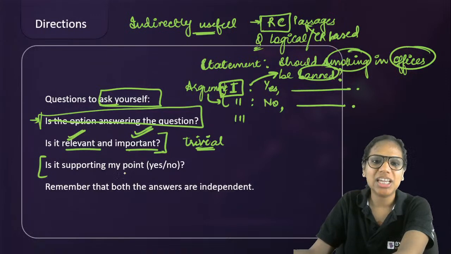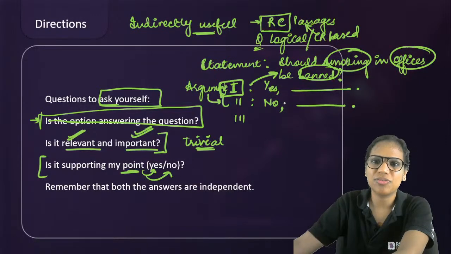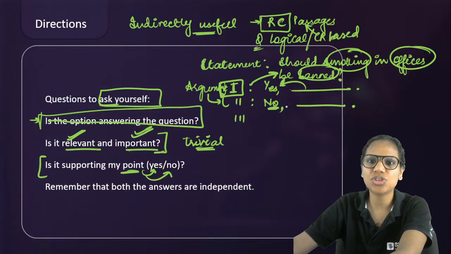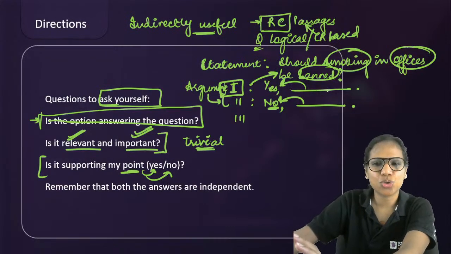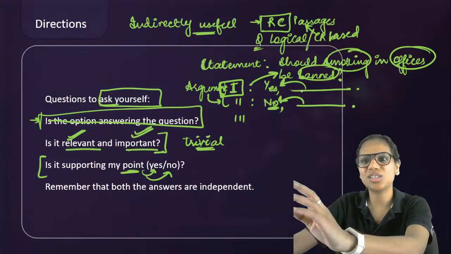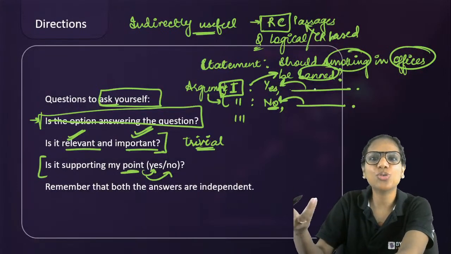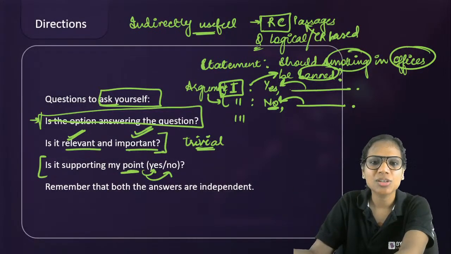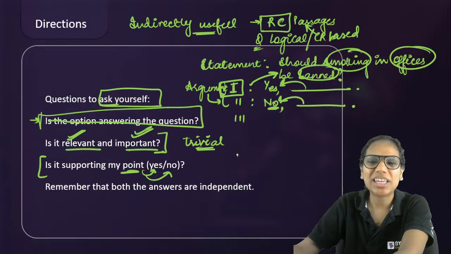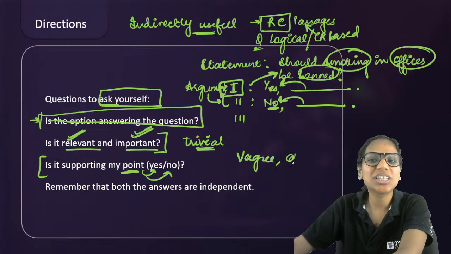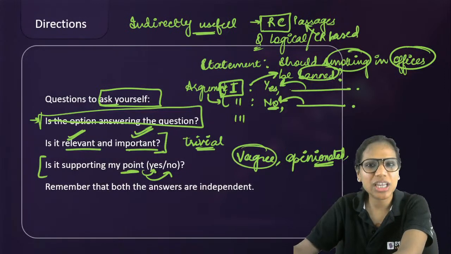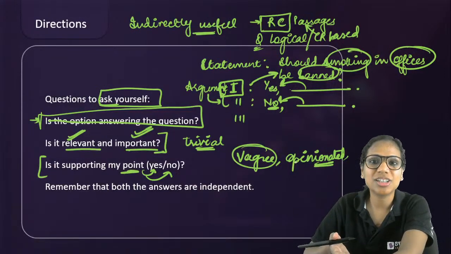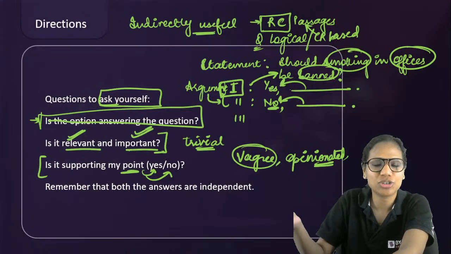And of course, it has to support your yes or your no. When you say yes, it has to support your yes. When you say no, it has to support your no. Right? So it's not like you said yes and left it there. You said yes, this is the best solution. Ban it. But then you don't say why it is the best solution. You get it? So in that case, it becomes very vague. It becomes very opinionated, and strong arguments are never opinionated. Somebody's personal opinion, bias, like, dislike, they are never vague. You don't have to assume a lot in a strong argument, right? You don't have to assume actually.